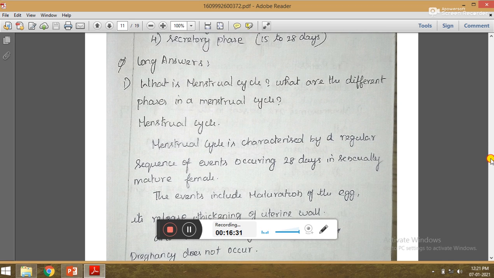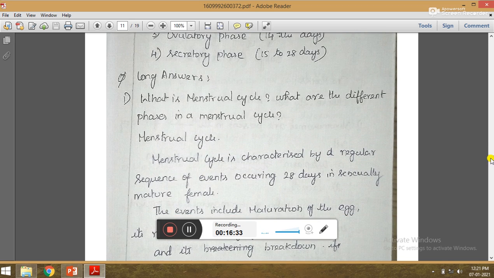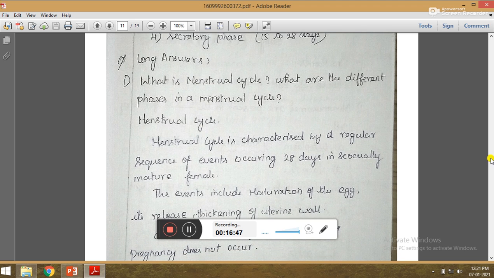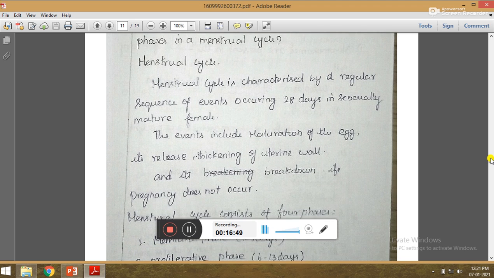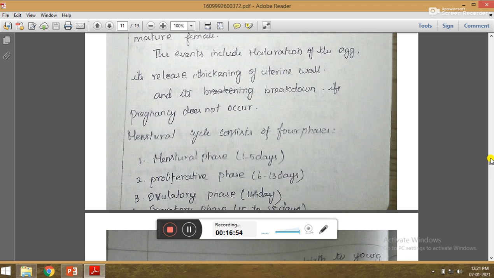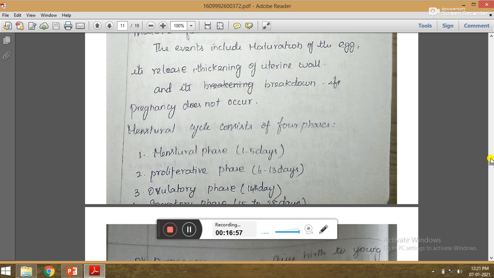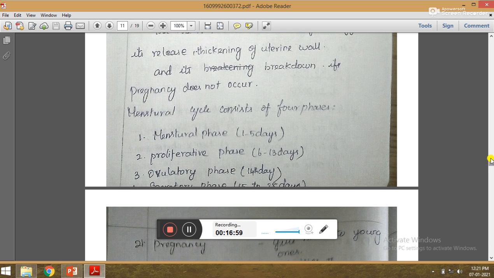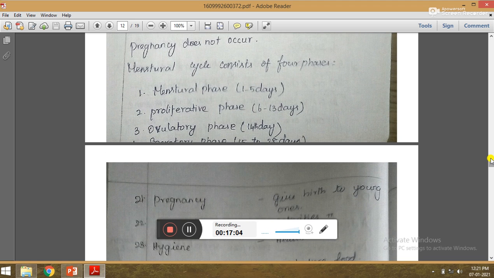Then one long answer is here. What is menstrual cycle? What are the different phases in a menstrual cycle? The menstrual cycle is characterized by a regular sequence of events occurring every 28 days in a sexually mature female. The events include maturation of the egg, its release, thickening of uterine wall, and its breakdown if pregnancy does not occur. Pregnancy happens at that time. Then 4 phases: menstrual phase, proliferative phase, ovulatory phase, and secretory phase.